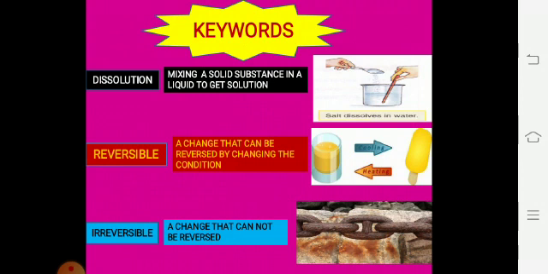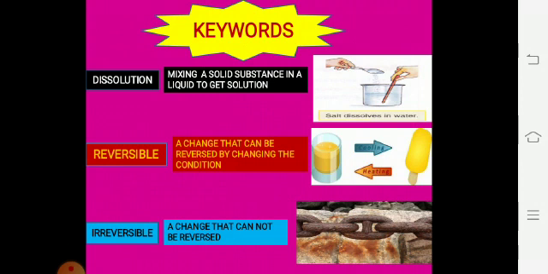Next is reversible. Reversible is a change that can be reversed by changing the condition. Means if we change the condition, environment or the situation, the object will change according to that situation.